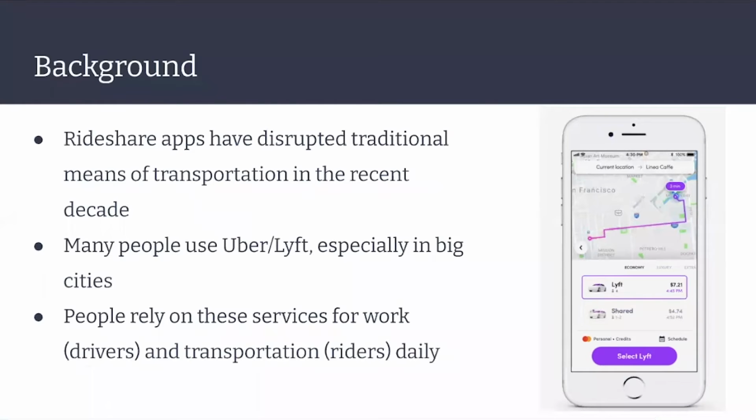Rideshare apps have become a dominant form of transportation within the past decade, displacing services such as taxis. Companies like Uber and Lyft offer an innovative experience for riders that make getting to their destination easy. Because so many people rely on these services for both work and transportation every day, we thought it would be interesting to find relationships in the data and visualize them.